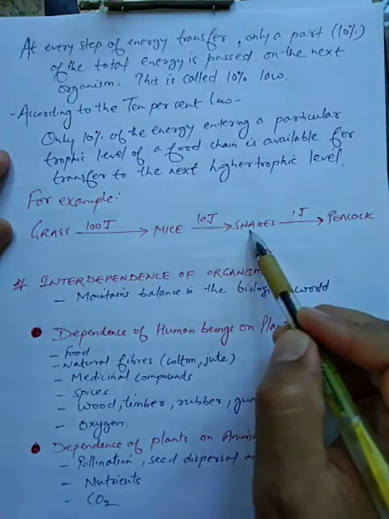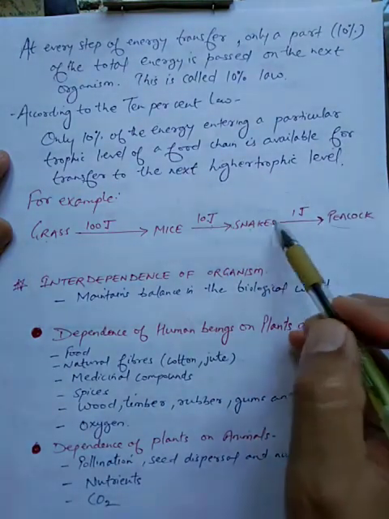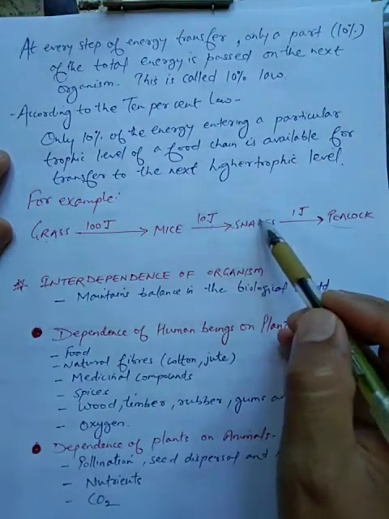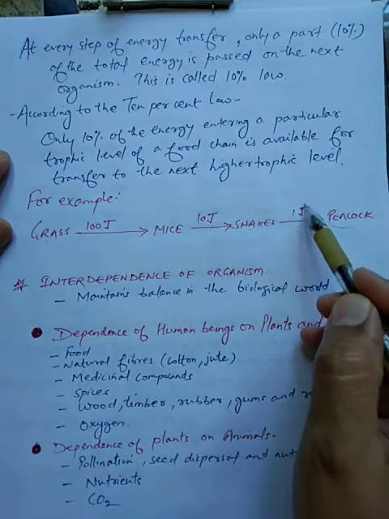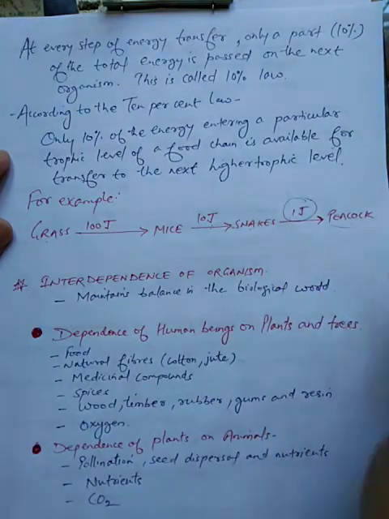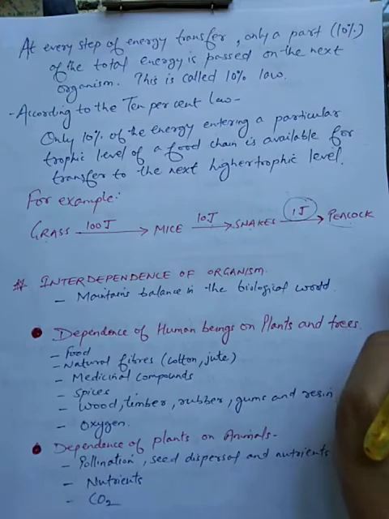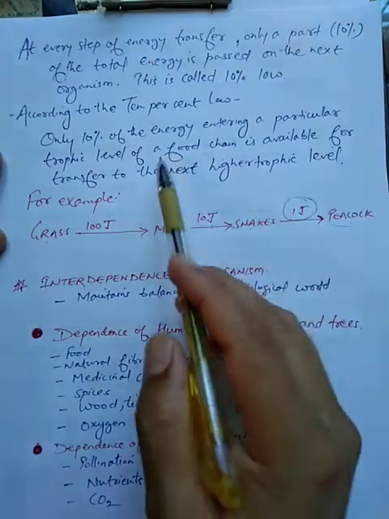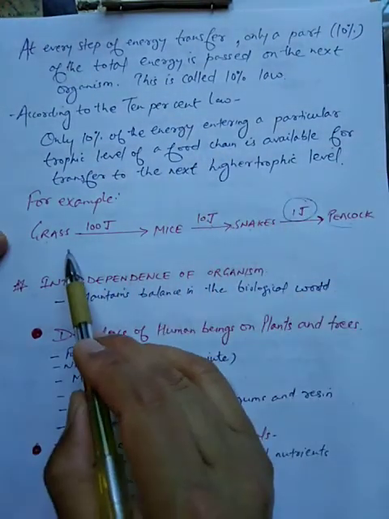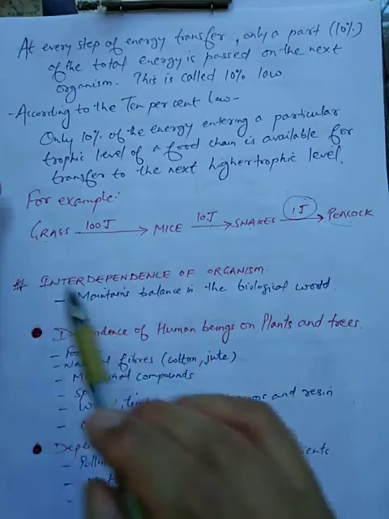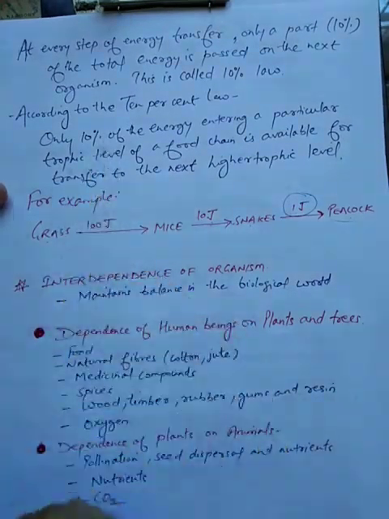And when this snake is eaten by the peacock, again there is only 10% transfer of energy. It means only 1 joule is transferred to peacock. So I hope this 10% law is clear to you, and this example makes this law clear.